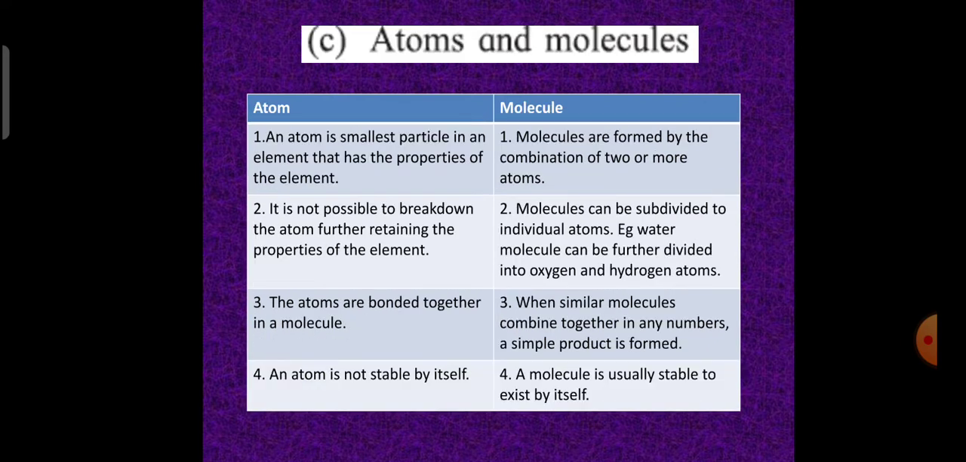Atoms and molecules. An atom is the smallest particle in an element that has the properties of the element. Molecules are formed by combination of two or more atoms. It is not possible to break down the atom further, retaining the properties of the element. Molecules can be subdivided into individual atoms. Example, a water molecule can be further subdivided into oxygen and hydrogen atoms. The atoms are bonded together in a molecule. When similar molecules combine together in any number, a simple product is formed. An atom is not stable by itself. A molecule is usually stable to exist by itself.